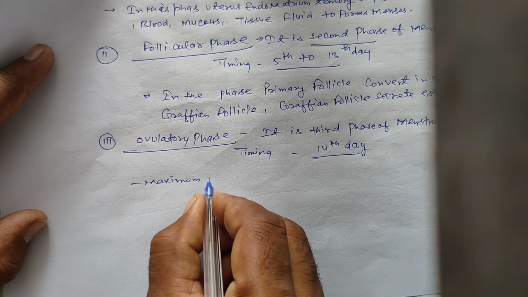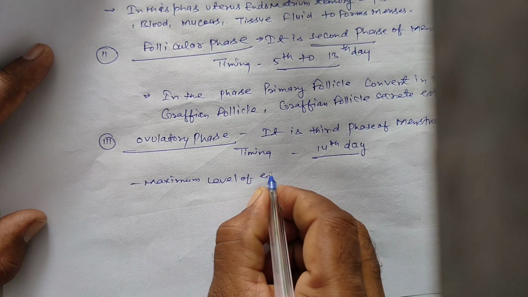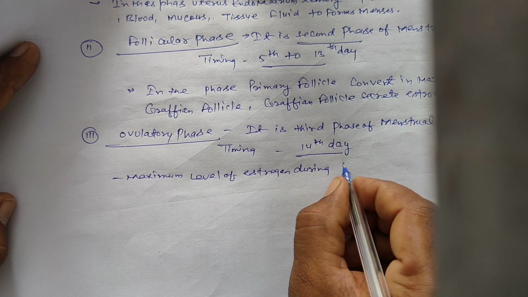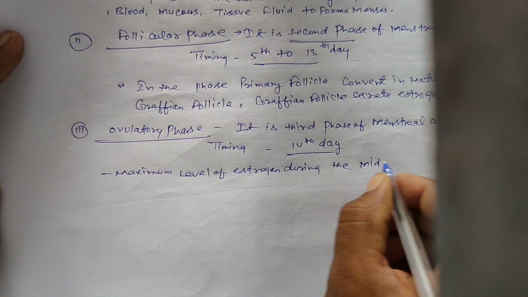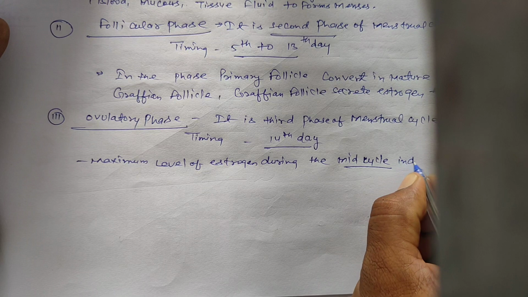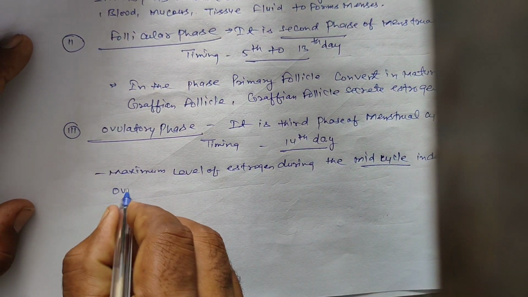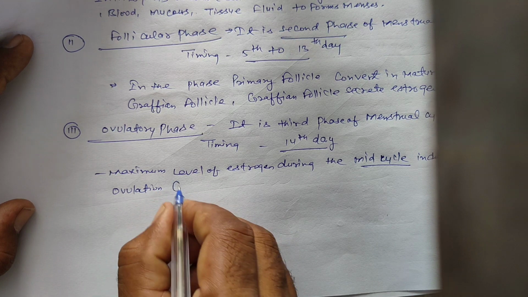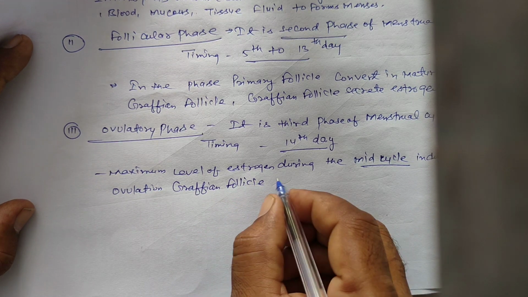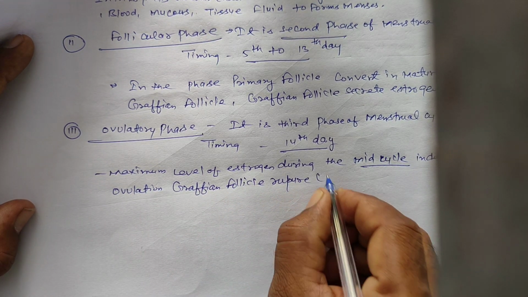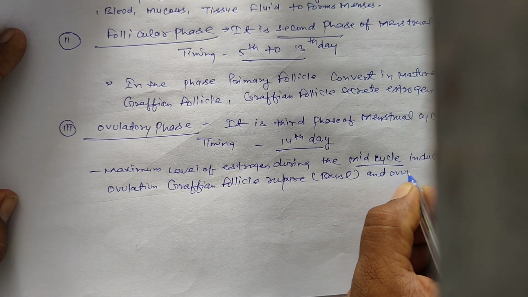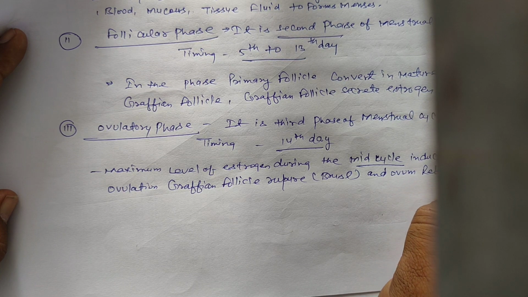The maximum level of estrogen during the mid menstrual cycle induces ovulation. The Graafian follicle ruptures, meaning it bursts, and the ovum is released.